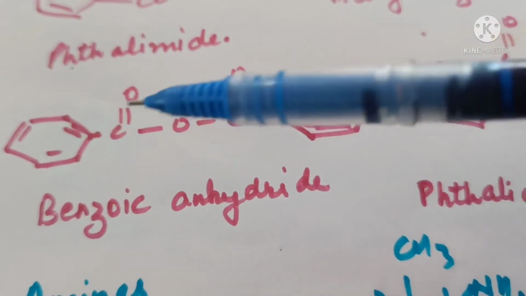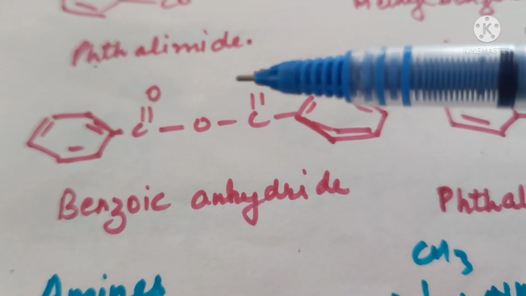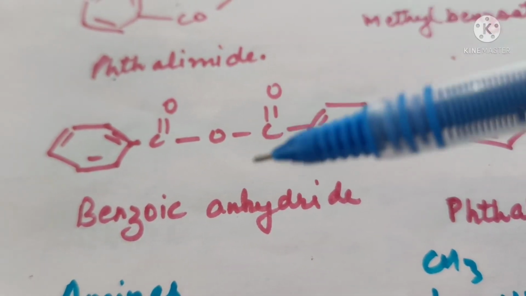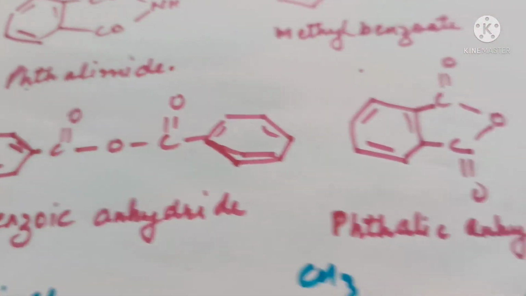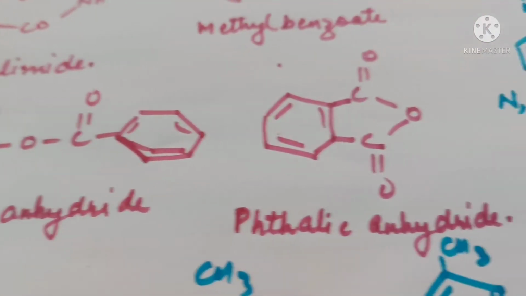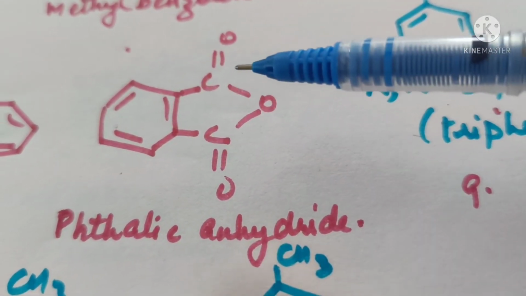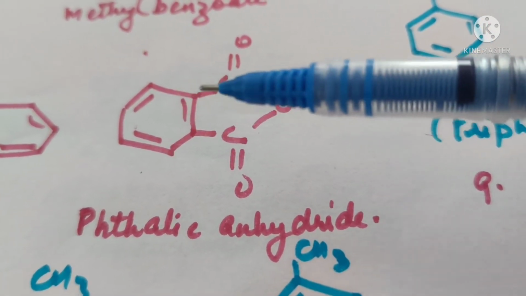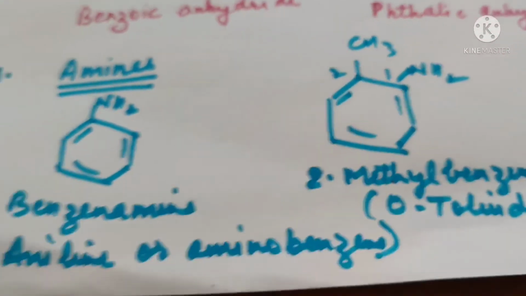This compound will be called benzoic anhydride because it's formed by eliminating water molecule from 2 benzoic acids. So minus water is anhydride, so it will be called benzoic anhydride. It is also an acid derivative. This compound, formed by taking out water molecule from phthalic acid, will be called phthalic anhydride.